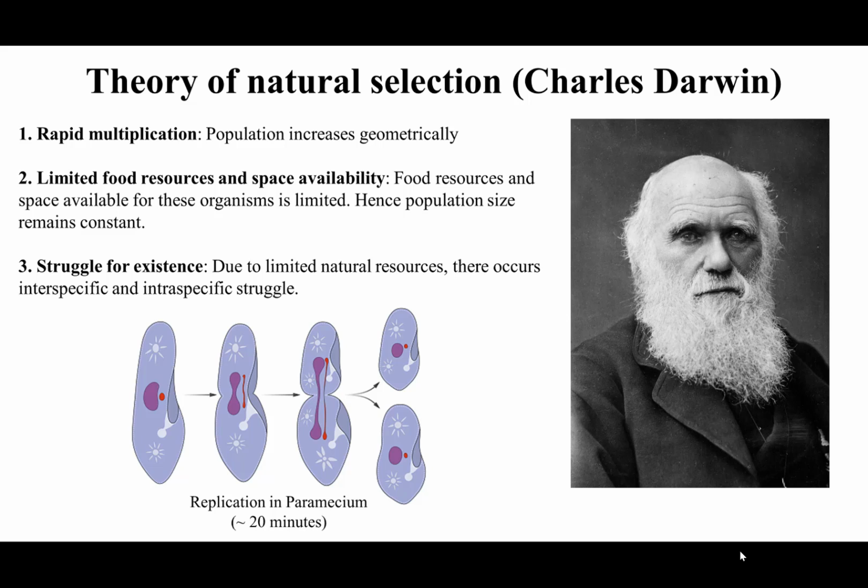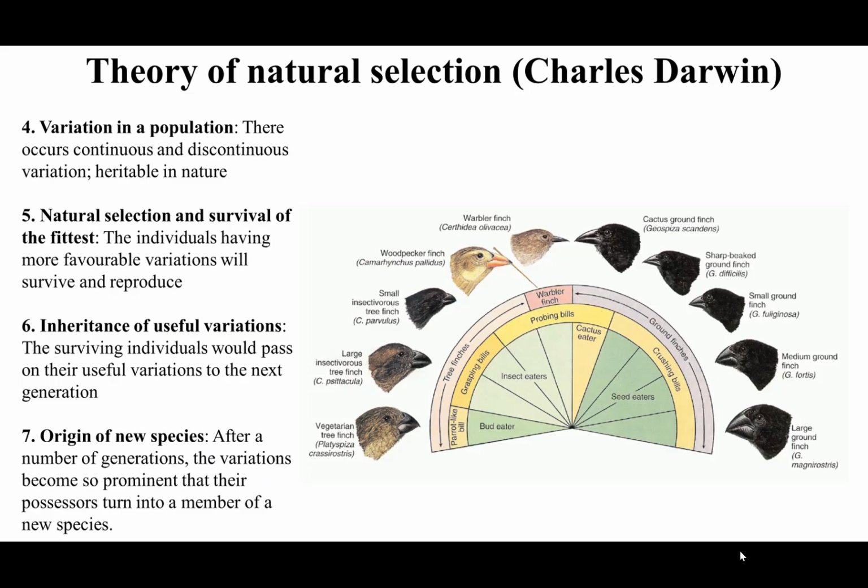Third, struggle for existence. Due to the limited natural resources, there occurs interspecific and intraspecific struggle for existence among these organisms. Next, variation in a population. So there are continuous and discontinuous variations which are heritable in nature, and this all comes together into the fifth point, which says natural selection and survival of the fittest. So the individuals having more favorable variations will survive and reproduce.